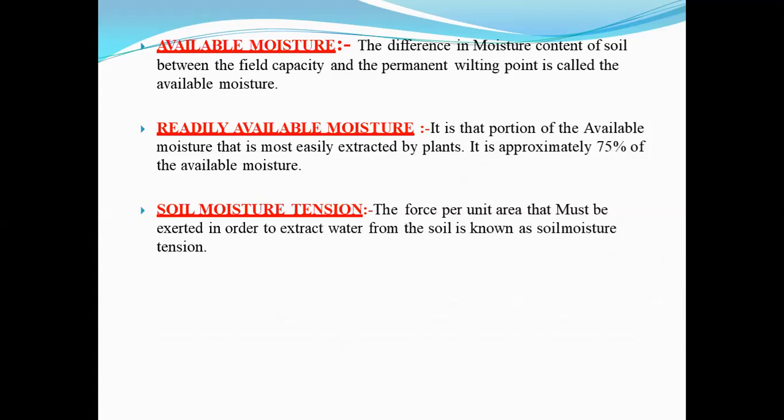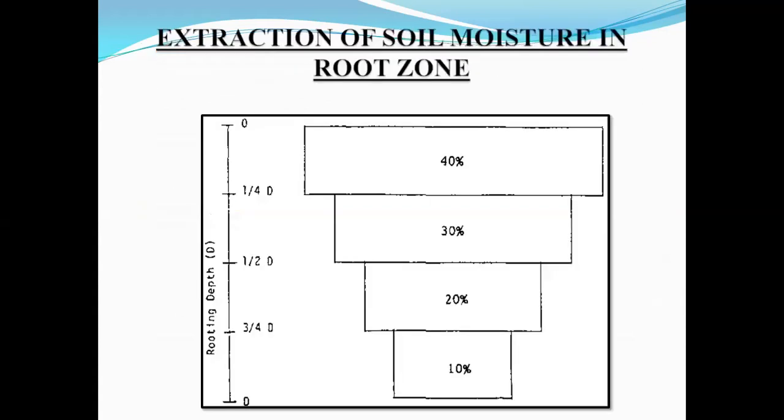The average values of field capacity, permanent wilting point, and available moisture are different, right? According to different types of soils, the field capacity, permanent wilting point and also available moisture content differ, right?